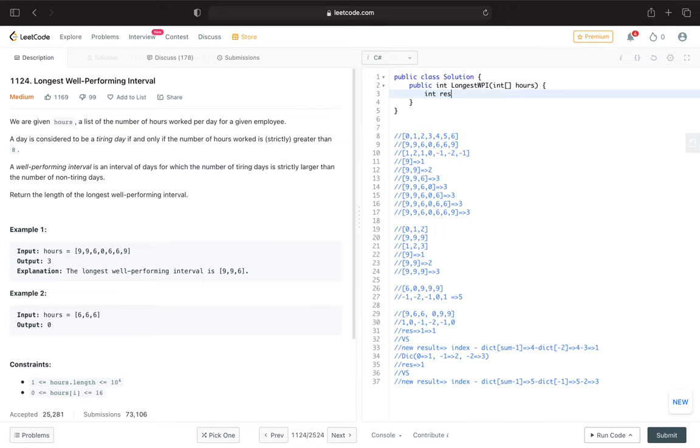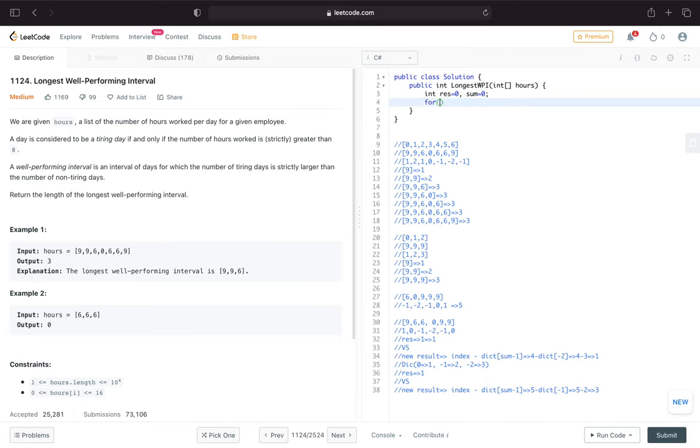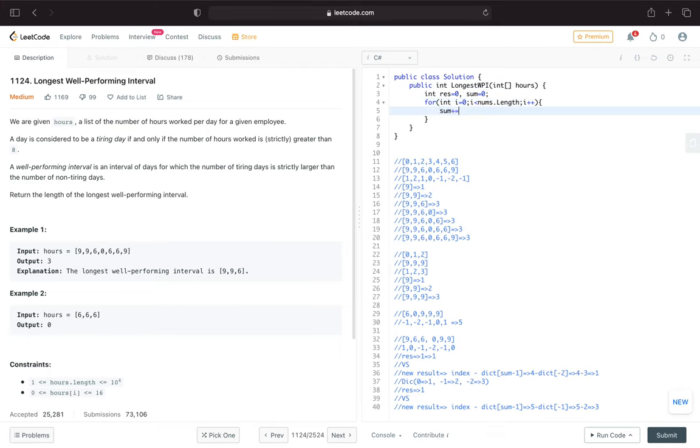So let me create my result as 0 and sum as 0. I will create the two variables, and then loop over every value in the nums array, from 0 to nums.length, with i plus plus. Then I add to my sum value: if it is a tiring day, meaning greater than 8, I add plus 1.